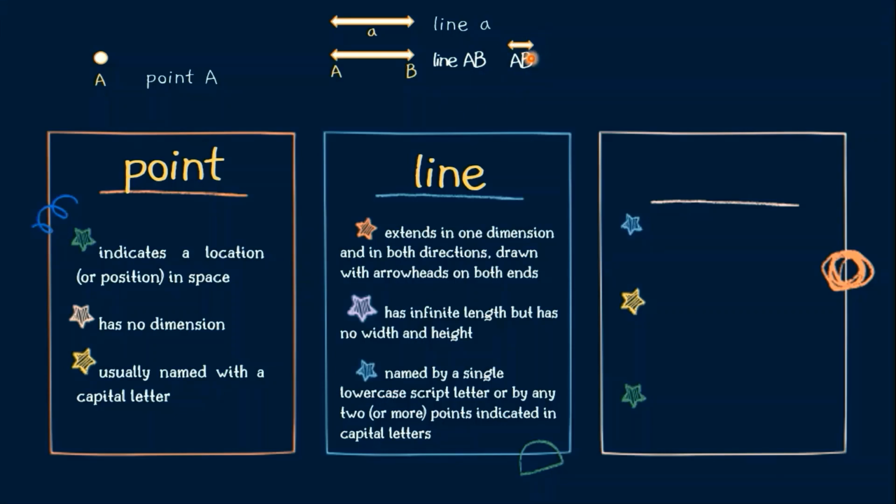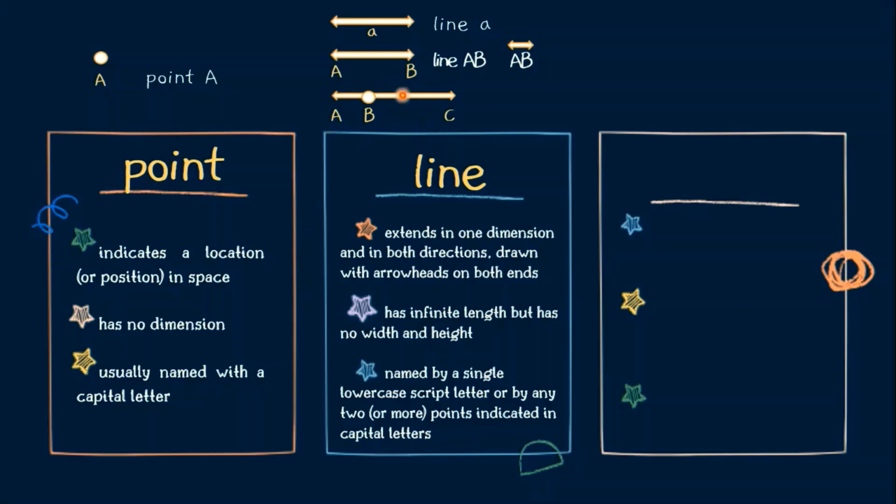The symbol of a line is a line with two arrowheads on both ends. It means this is line AB. So, you can write it this way, line AB, write the word line, or pwede rin naman na just use the symbol, simple. Either of the two is correct. In some cases, there are also times wherein a line can have more than 2 points. Just like this one, we have 3 points, A, B, and C.